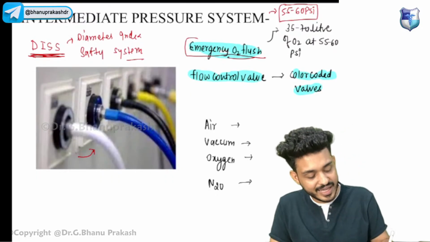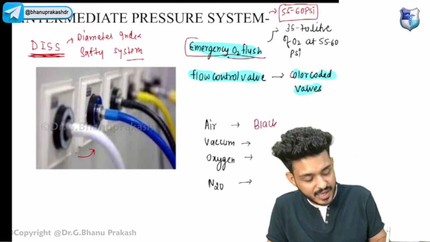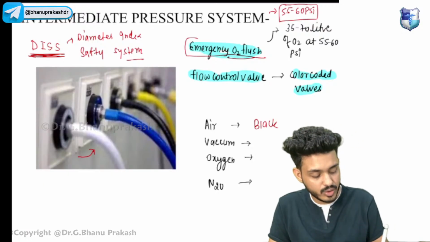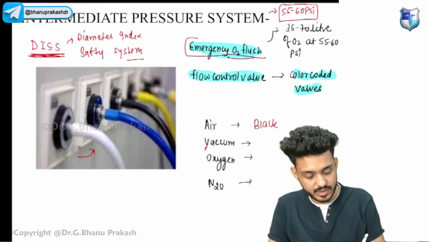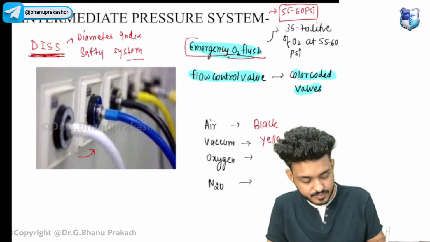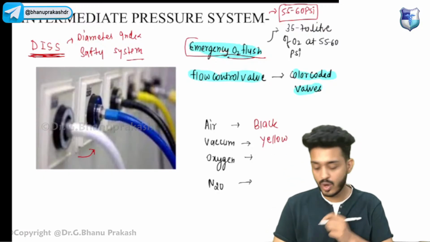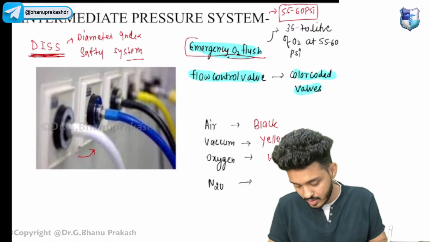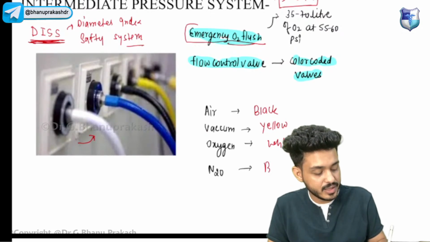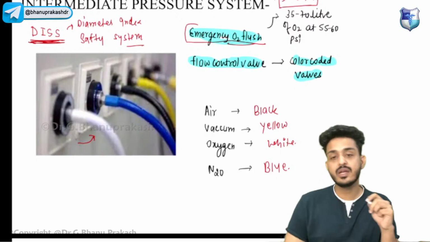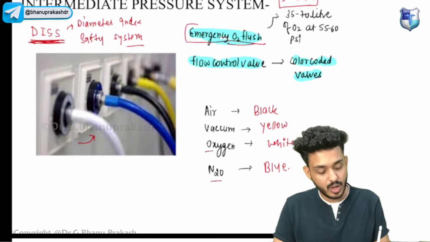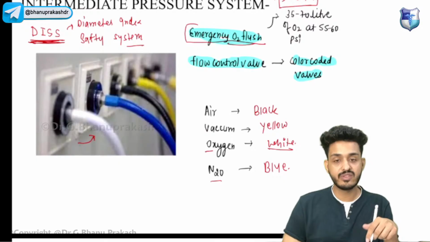Air will be looking black in color, so that would be black. Yellow, you can extend it v to y, so that would be your yellow. Oxygen is important, so oxygen will be white. Very good, Rahul. And N2O will be blue. Nitrous oxide is already blue, so we can remember that is blue. Oxygen is important, so that would be white.